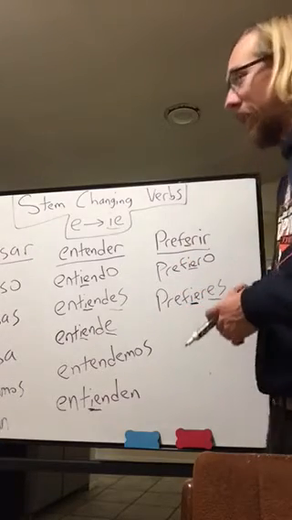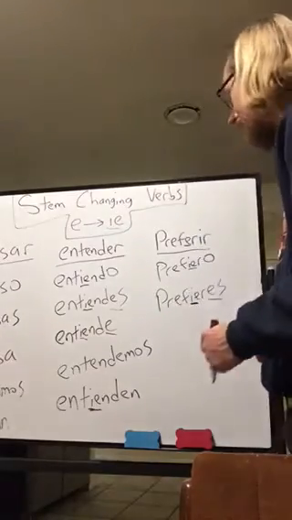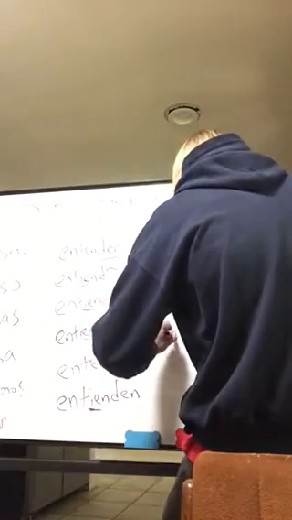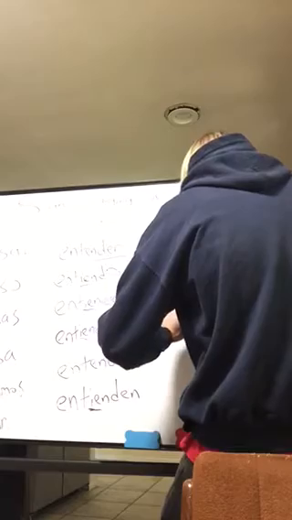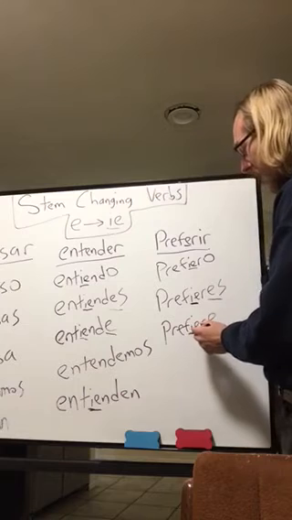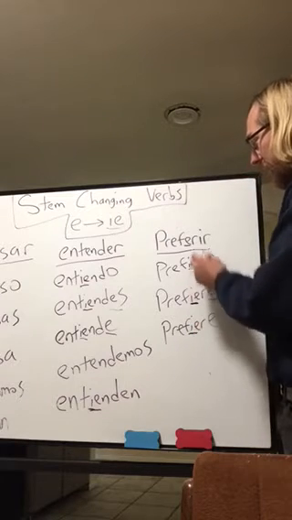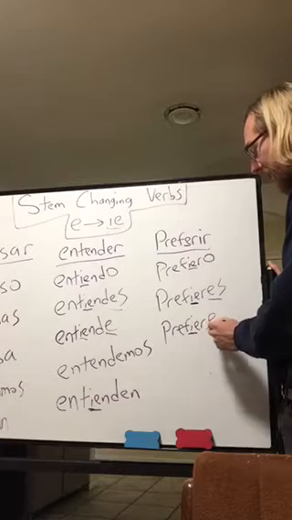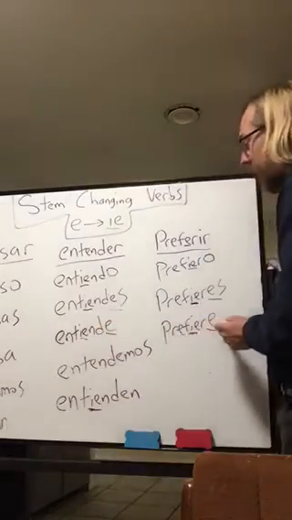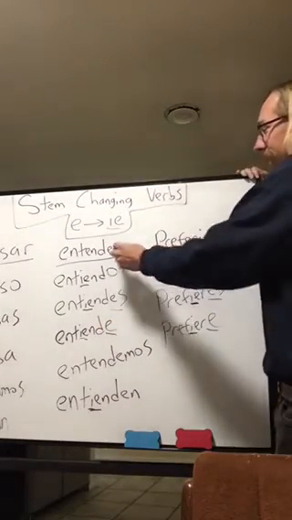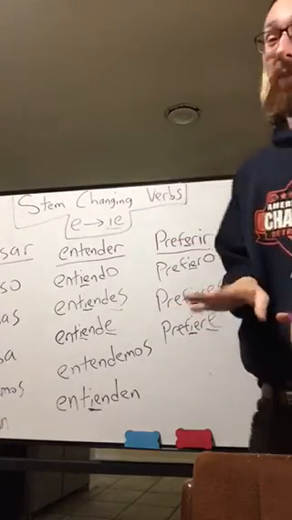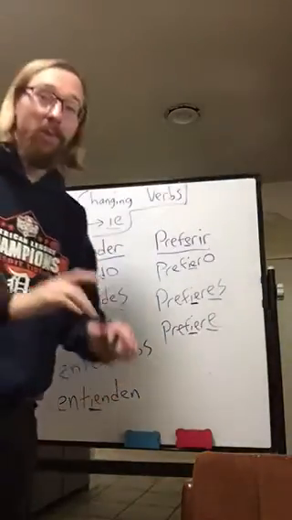All right, so we want the él, ella, usted form. The él, ella, usted form is prefiere. Prefiere. And there's my stem change. IE stem change right there from the second to last syllable. And there is my ending conjugation, E. See how they match up? Entiende, prefiere. Even though these words have different endings, one's an ER, one's an IR, they have the same conjugations all the way up until they're no longer the same when you get to the nosotros form.